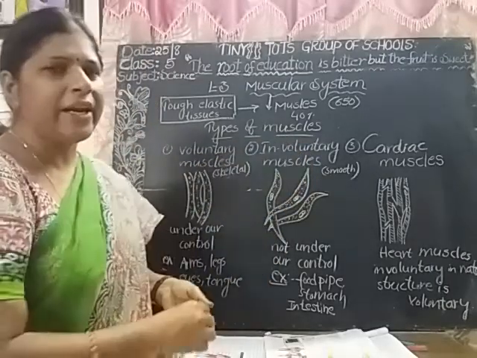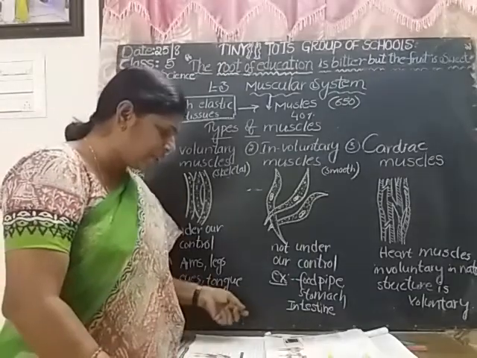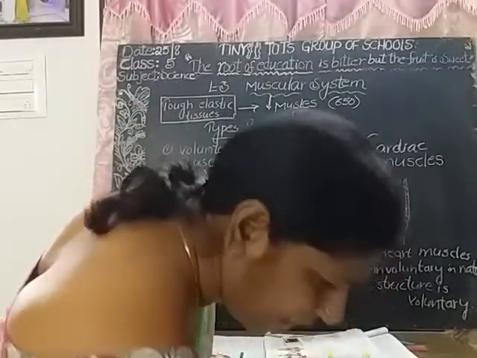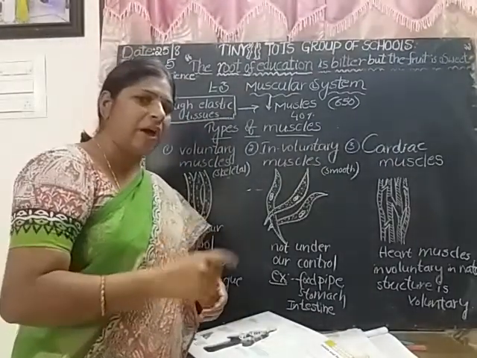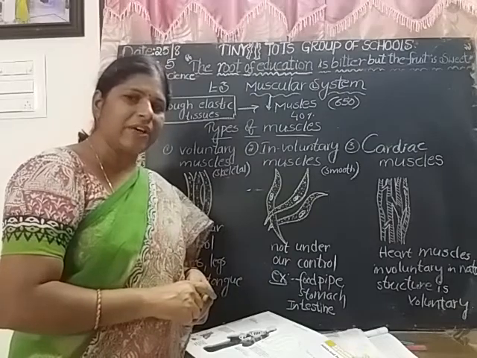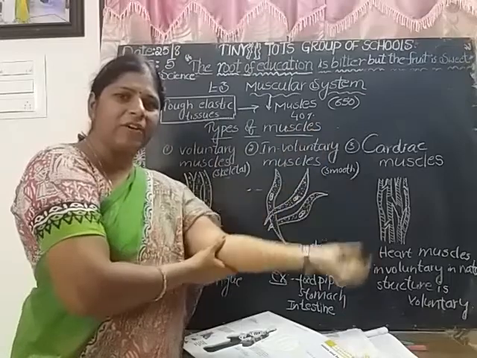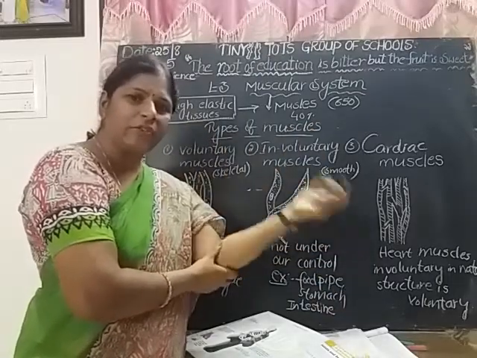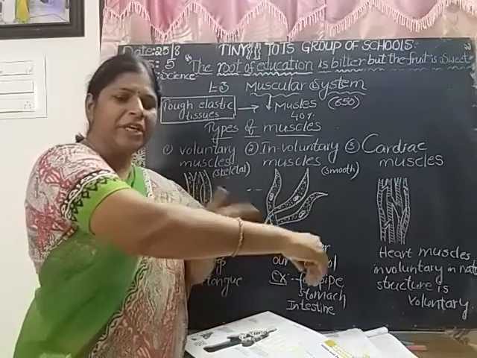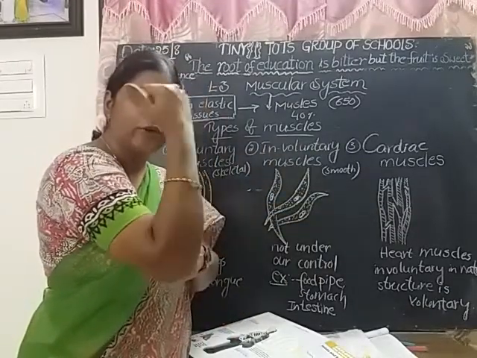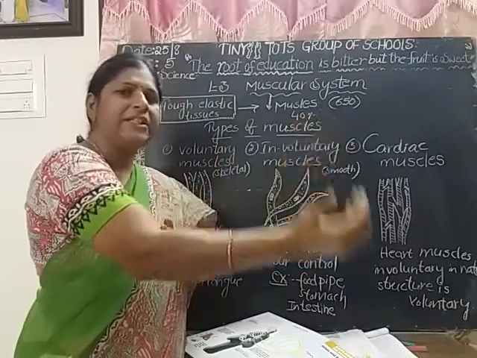So muscles are attached to the bones by strong fibers called tendons. I will show you a picture. You don't know ligaments? I already said in the previous class. Once recall, we have many joints in our body, no children. What is a joint? Two separate bones meeting at one place is called a joint.